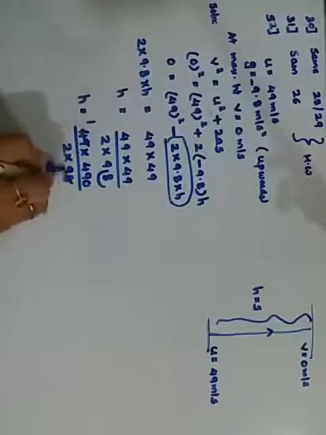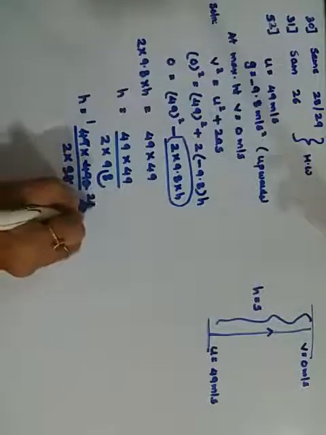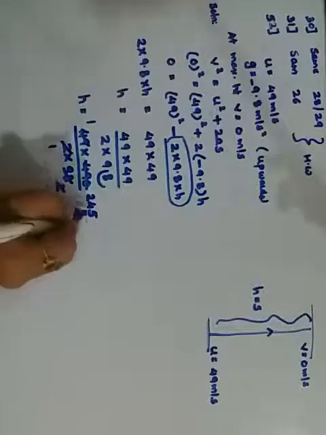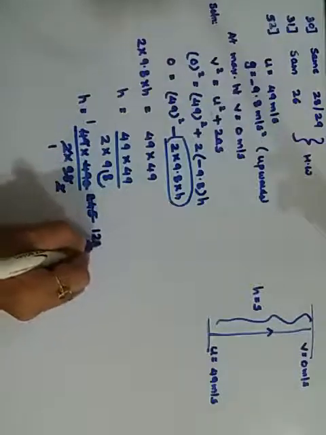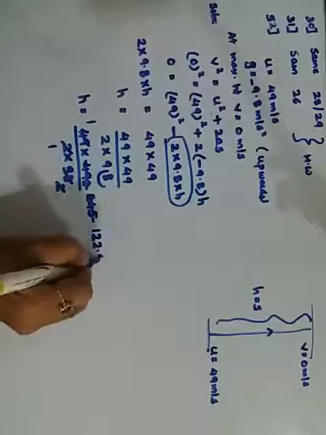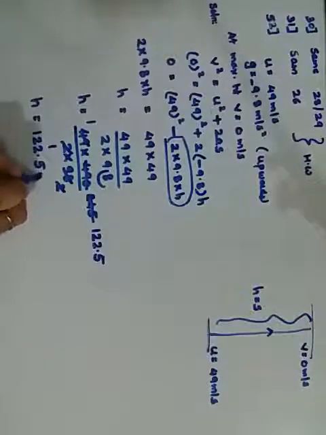Cancelling and multiplying, the height has become 122.5 meters.